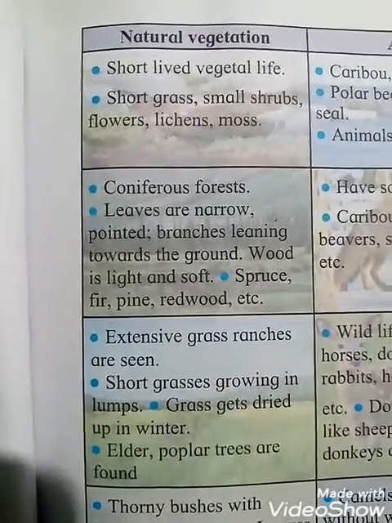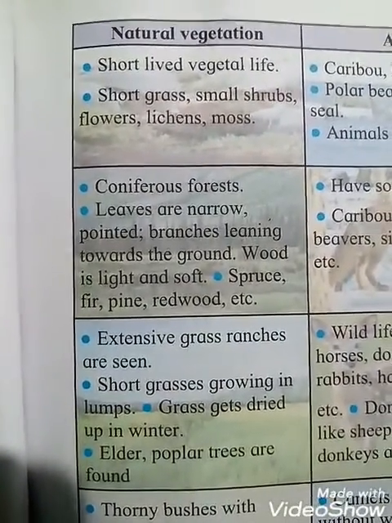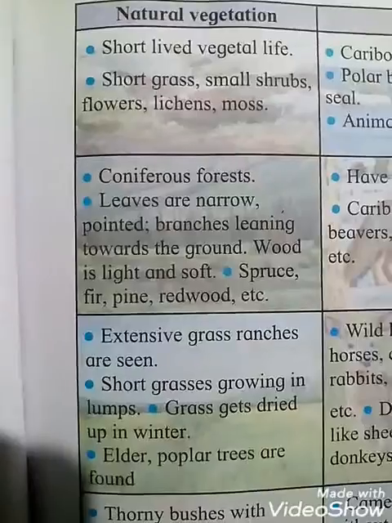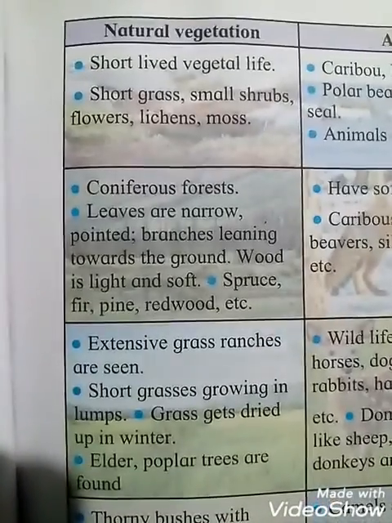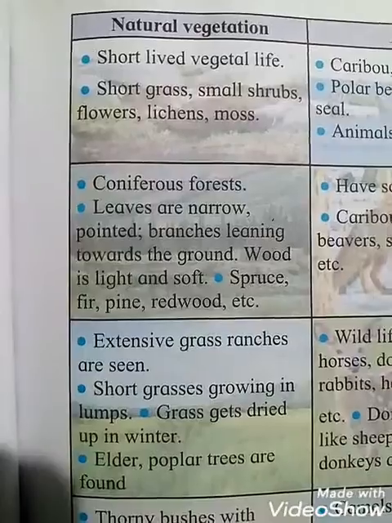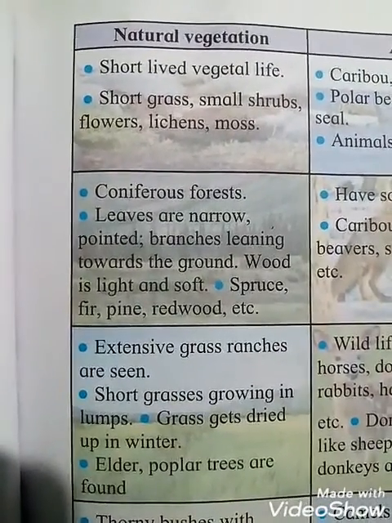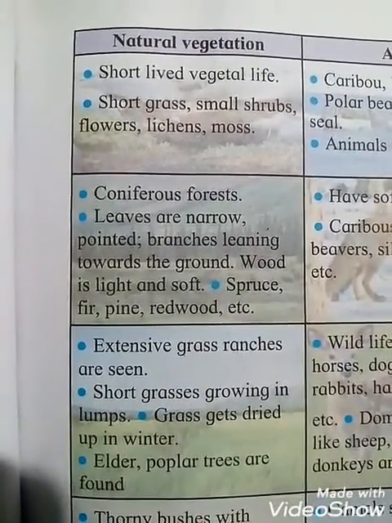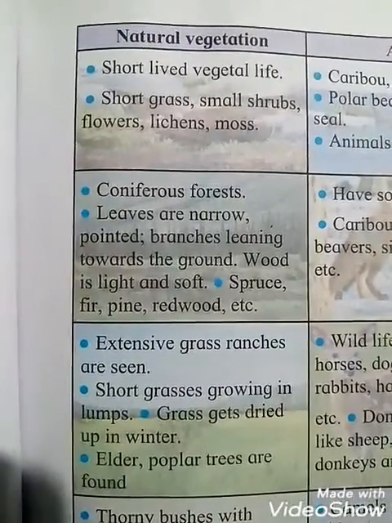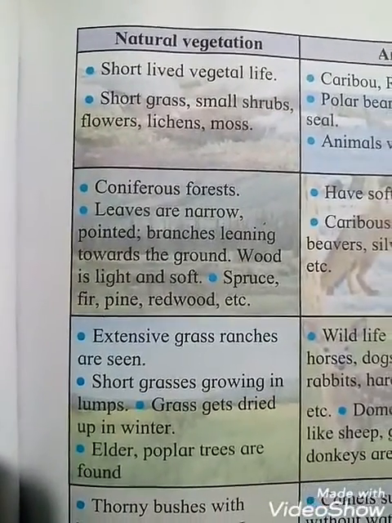Afterwards, the natural vegetation in this place. See students, if the climate is cold, then natural vegetation is very rare or very little. Whatever natural vegetation is there is short-lived, their life is very short. The next point is short grass, short small shrubs, flowers, lichens, moss, okay. So all these are found here.